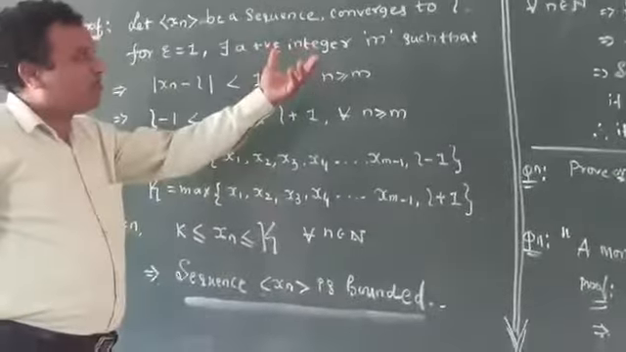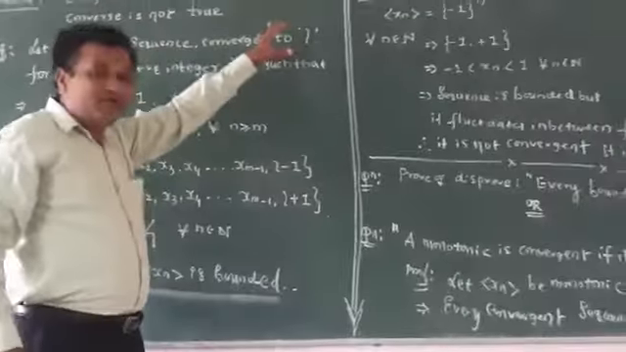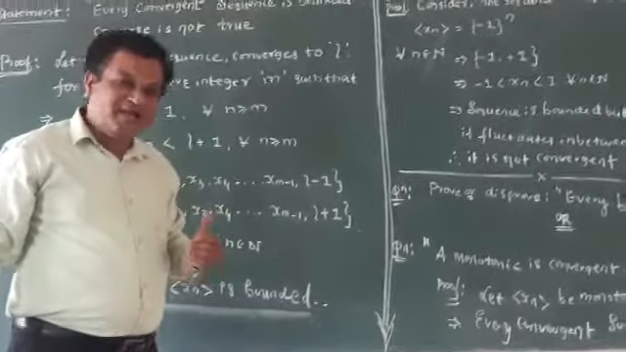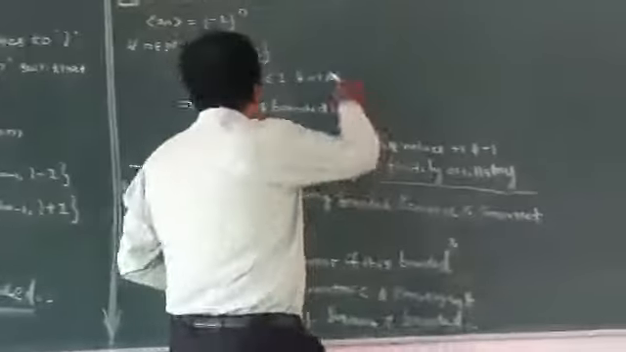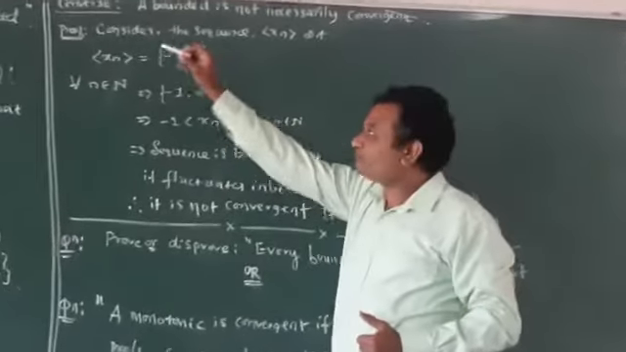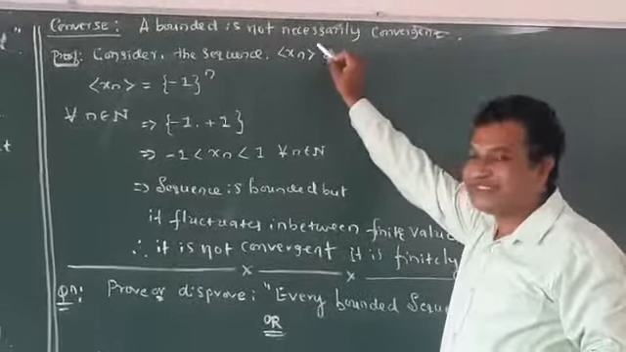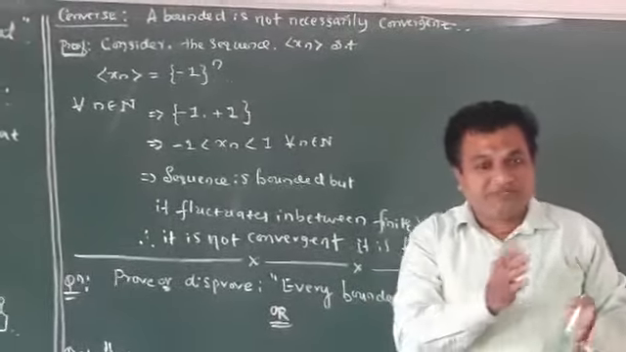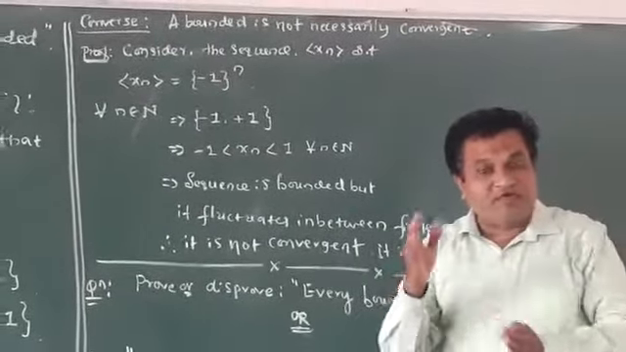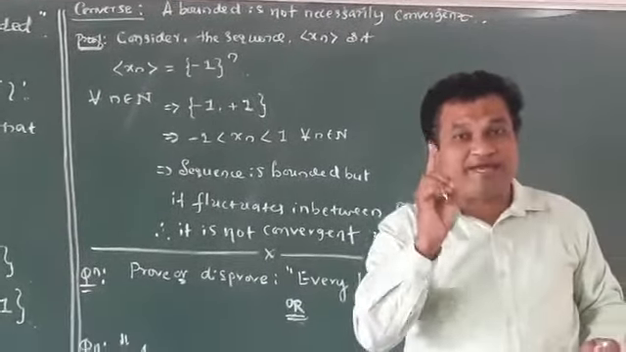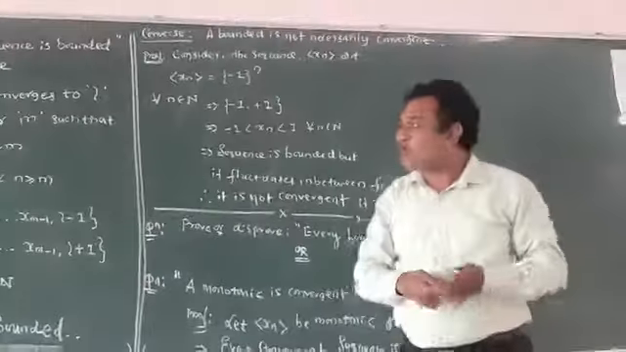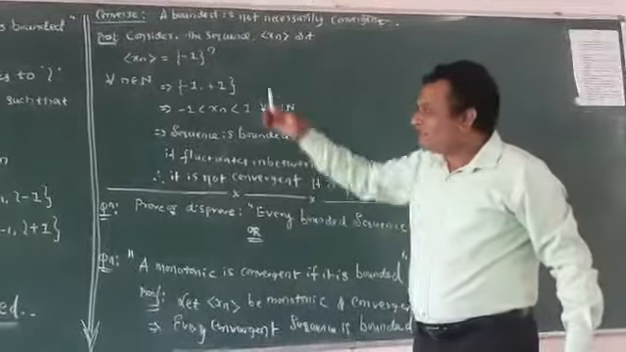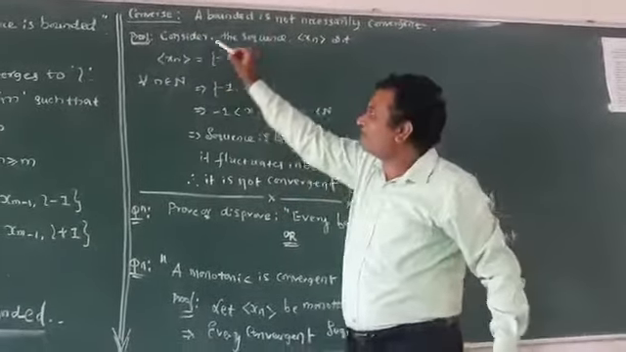In the converse part, what we have to do? We have to consider it as a bounded sequence. Then we may say that it may or may not be necessarily true for convergence. Consider for the converse part: a bounded sequence is not necessarily convergent. A bounded sequence means it should have both lower limit and upper limit. For convergent, it only tends to a finite quantity, only one limit value. So a bounded sequence is not necessarily convergent. That you have to explain by considering one example.